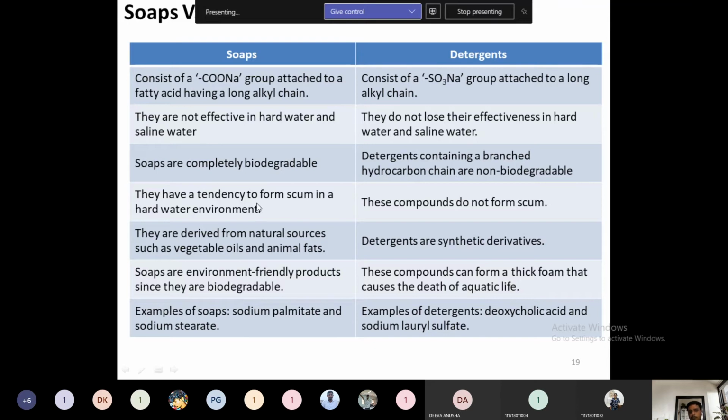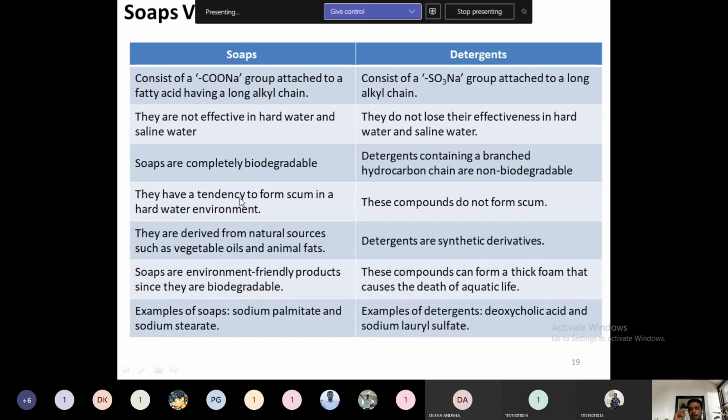So soaps have a tendency to form a scum in the hard water environment. When we use our soap in hard water for washing clothes, this will form some scum. Okay, one chemical composition will be there that will form a film-like structure, nothing but a scum. Repeatedly washing our clothes with soap, what will happen?